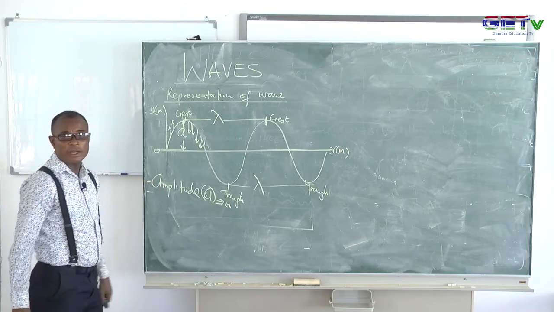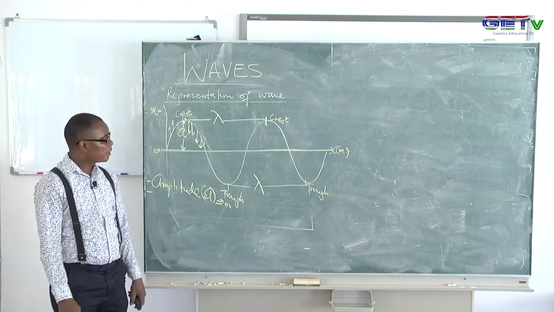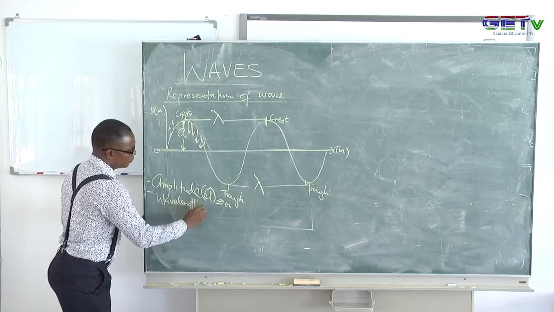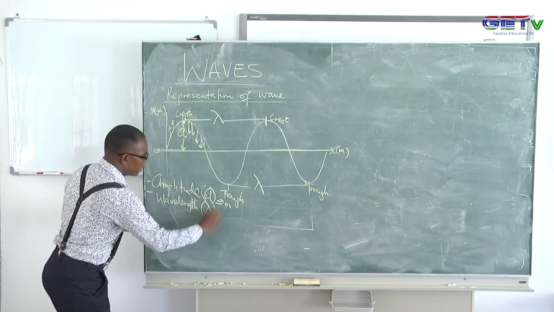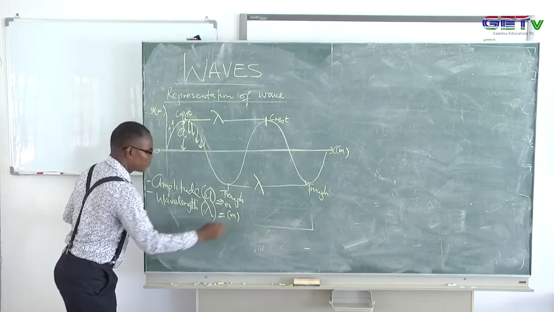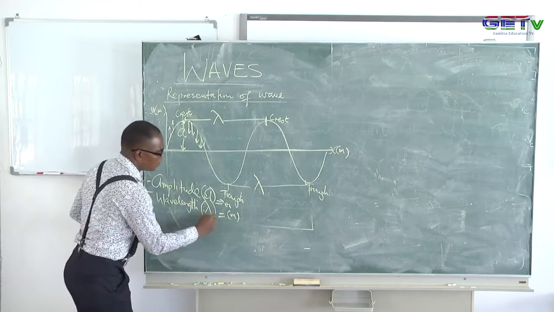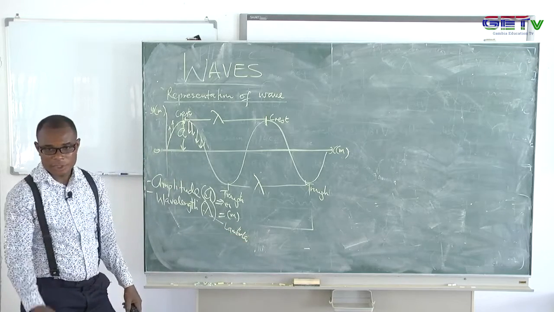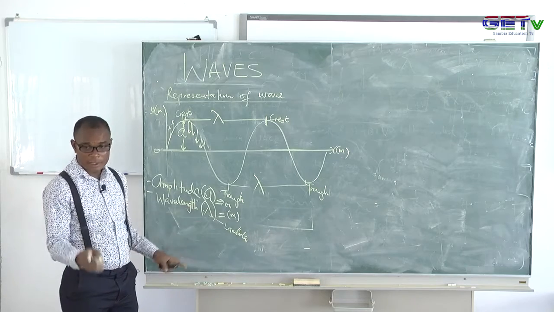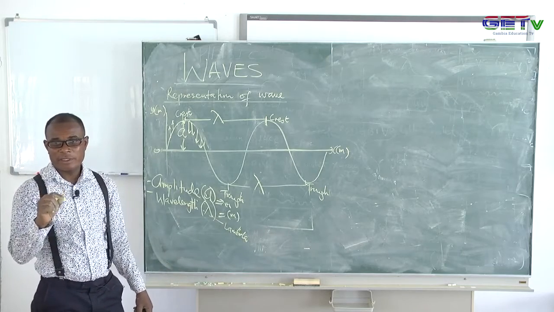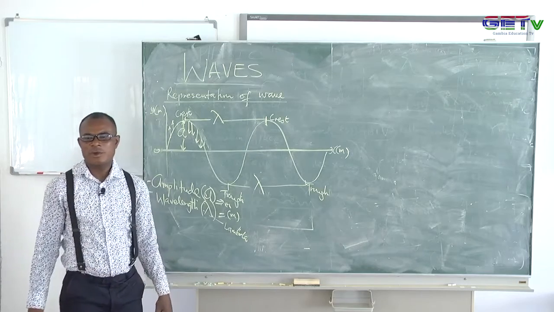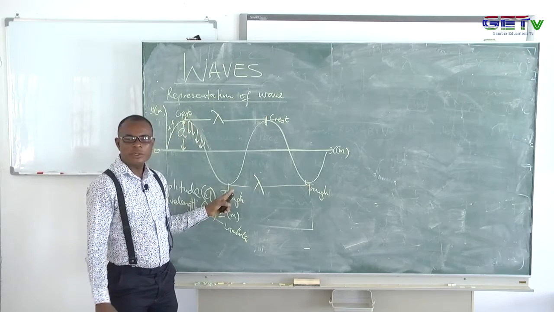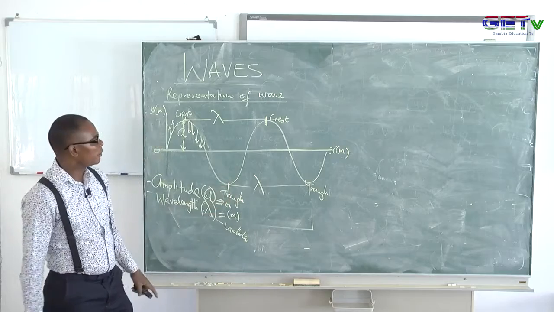What's the wavelength? I just told you. Wavelength is represented by a Greek letter, and it is also measured in meters. That Greek letter is lambda. Lambda, a Greek symbol, represents wavelength in this situation. So we have wavelength as the distance between consecutive crests or consecutive troughs. It's either this distance here or this distance there. That distance gives you the wavelength of the wave.